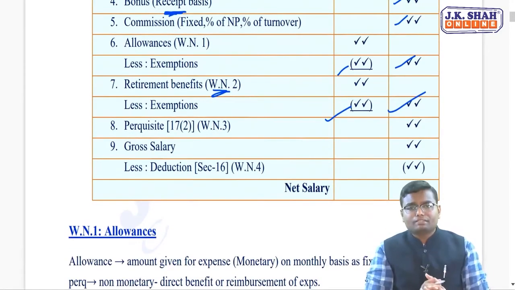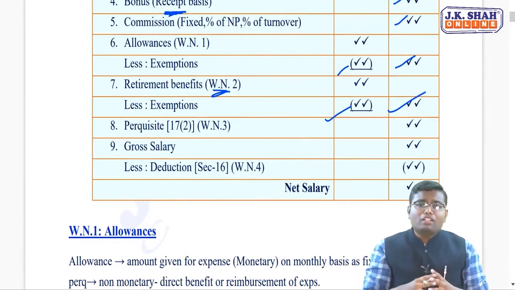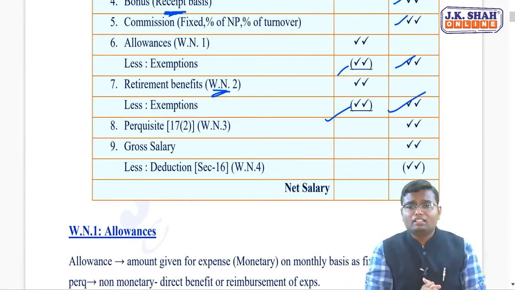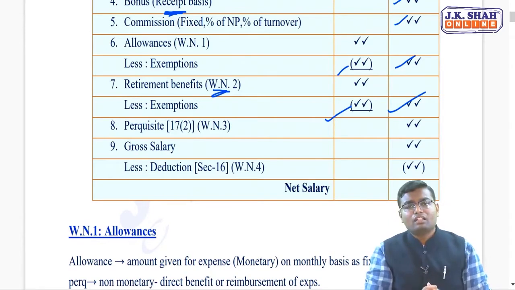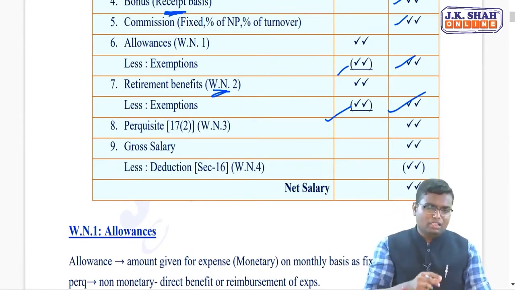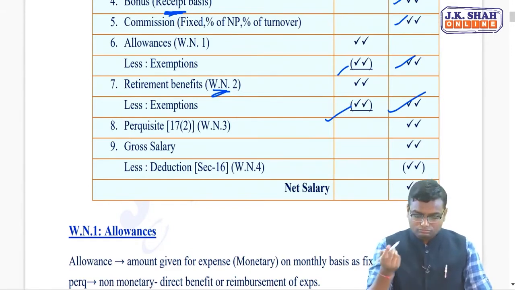Then perquisite. If you are a high level employee in your organization, then you may not be given a fixed amount per month. You may be given the direct facility: facility of rent-free accommodation, facility of motor car, facility of usage of movable asset, like that. And along with that, you may also be given perfect reimbursement of the actual expenditure. This is also called perquisite.